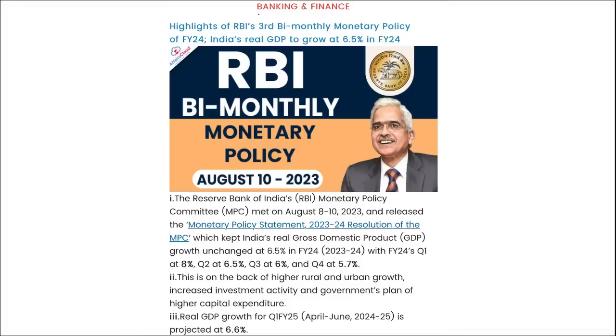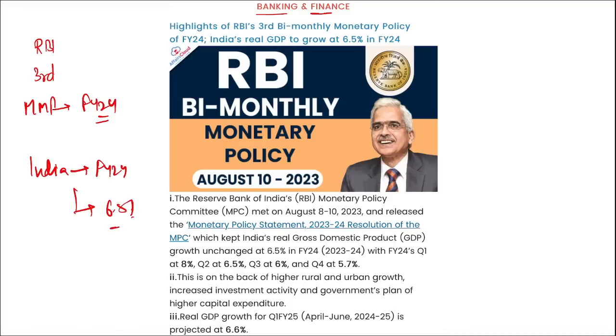Next is banking and finance. We are talking about highlights of the RBI's third monthly monetary policy report for the fiscal year 24. According to this, India's GDP growth for fiscal year 24 is 6.5%. Correct? And remember, in the first quarter it was 8%. In the second quarter it is 6.5%. In the third quarter it will be 6%, and in the fourth quarter it will be 5.7%. Correct? This was released by the Monetary Policy Committee in their monetary policy statement for 23-24.